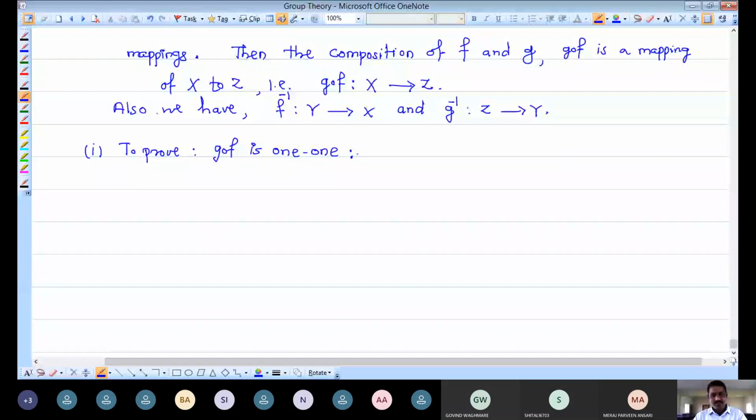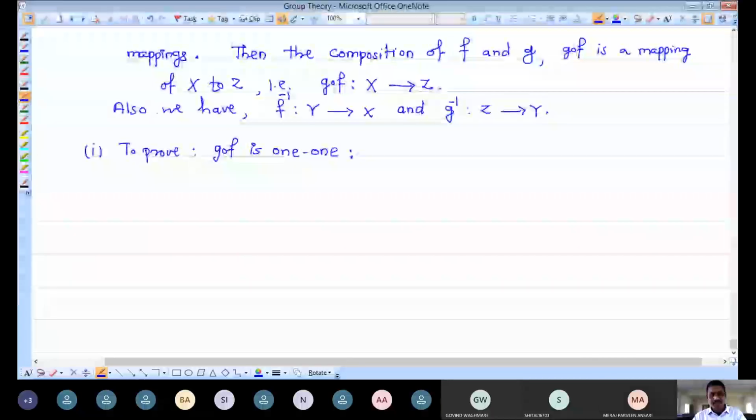If you pick up any two equal images under f in the second set, and if you find their pre-images in the first set, and if they are also equal, then the mapping is said to be one-to-one. From the second set, if you take equal images and get equal pre-images in the first set, then that mapping is one-to-one.